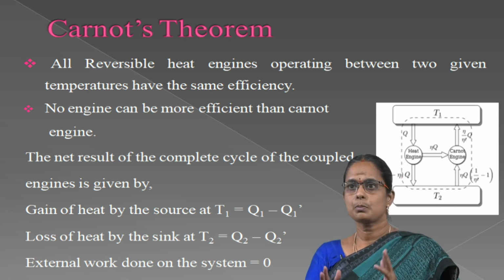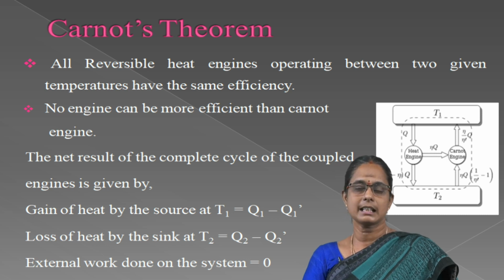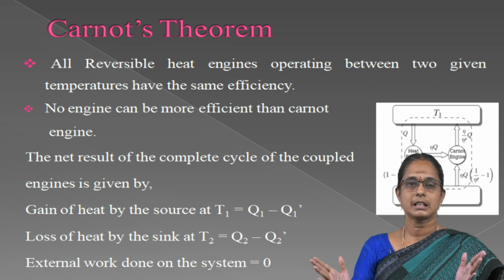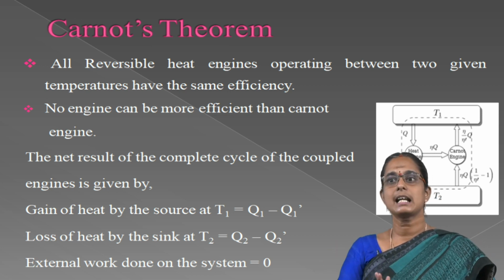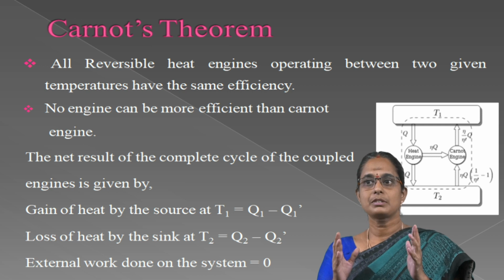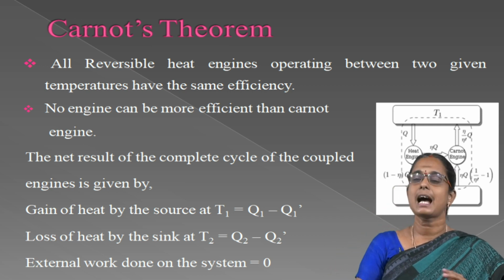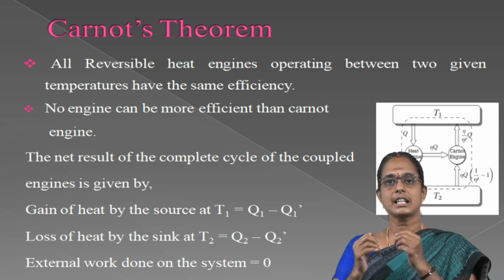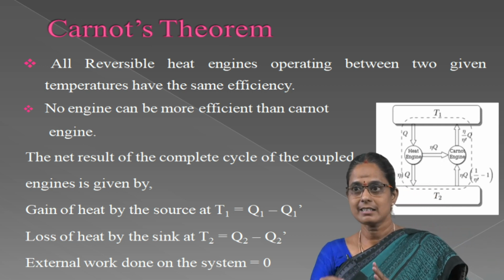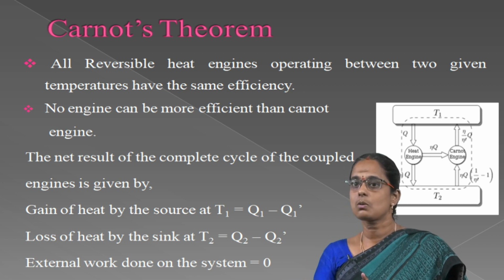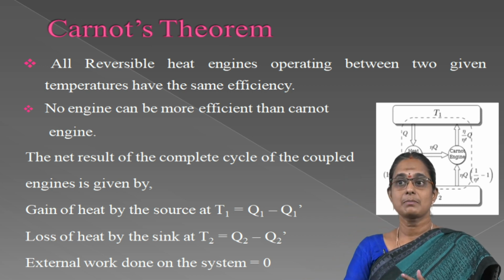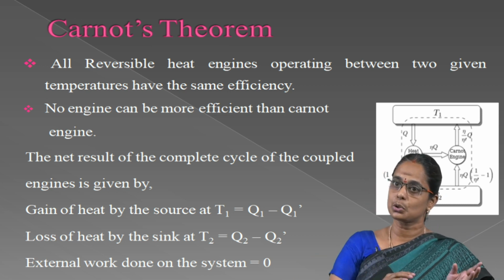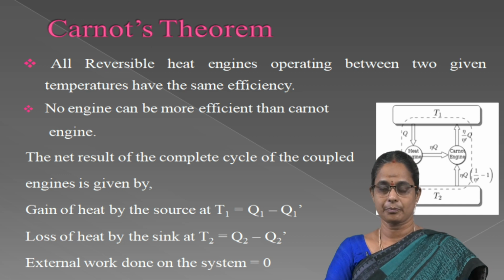First, to prove the first part of the theorem, we consider the engines R and I working between the temperatures T1 and T2, where T1 is greater than T2. Of the two engines, R is reversible and I is irreversible. Suppose I is more efficient than R. In each cycle, R absorbs a quantity of heat Q1 from the source at T1 and rejects a quantity of heat Q2 to the sink at T2.